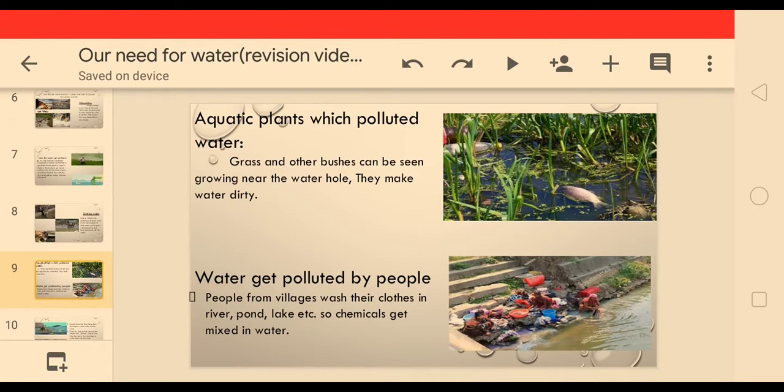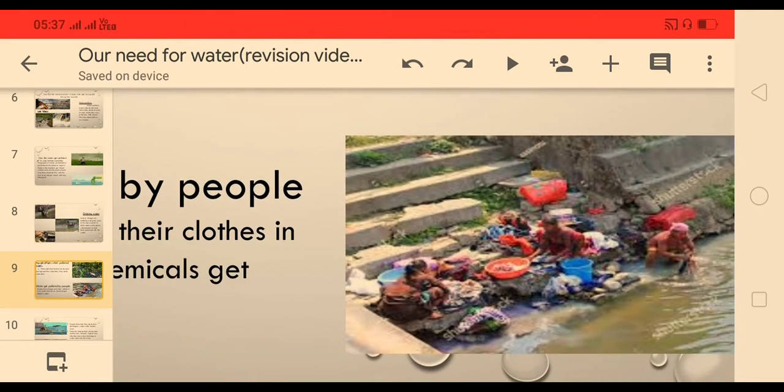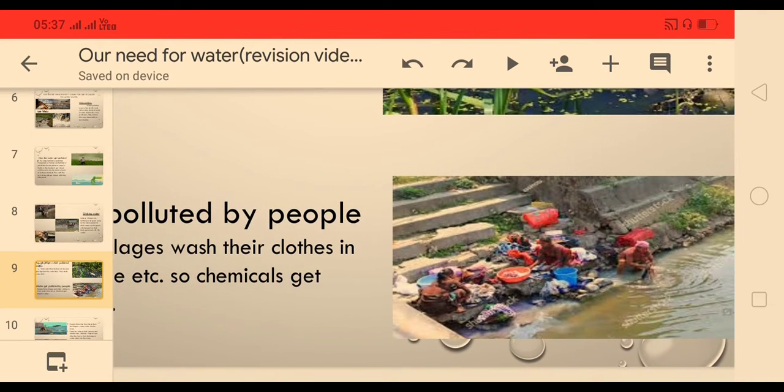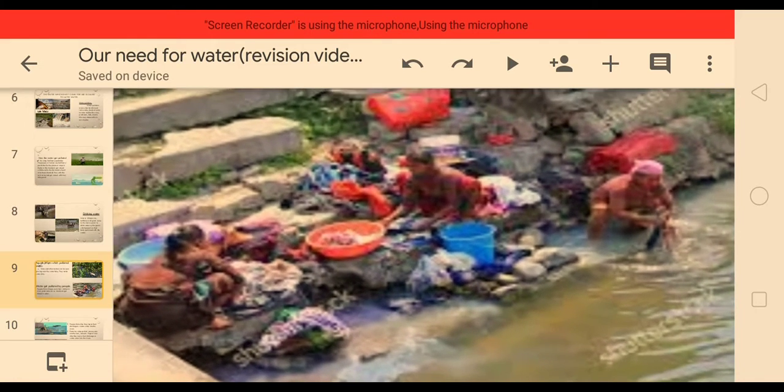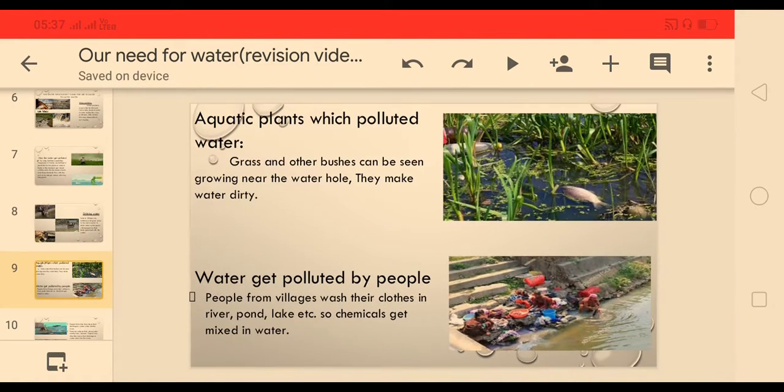People from villages wash their clothes in river, pond, lake, etc. So chemicals get mixed in water. As you can see in this image, these women are washing their clothes in the water source. See, so for washing the clothes, people will use the soap or washing powder.